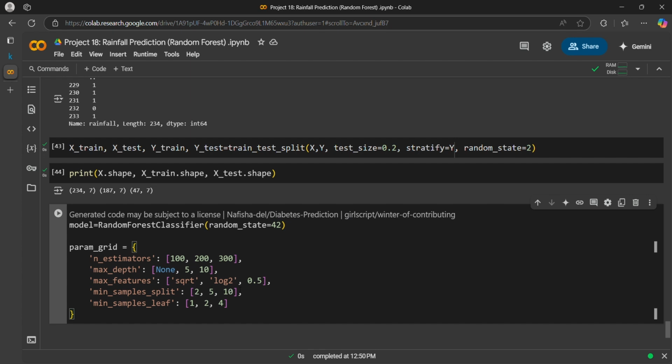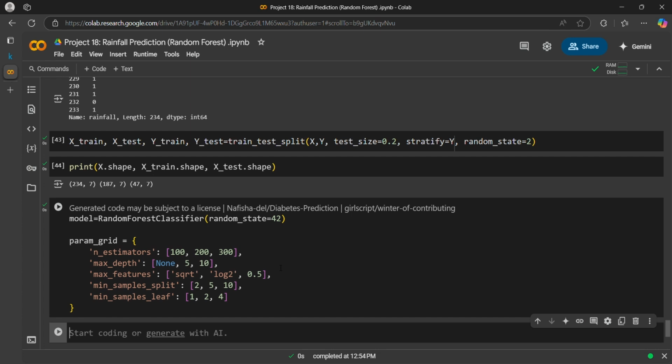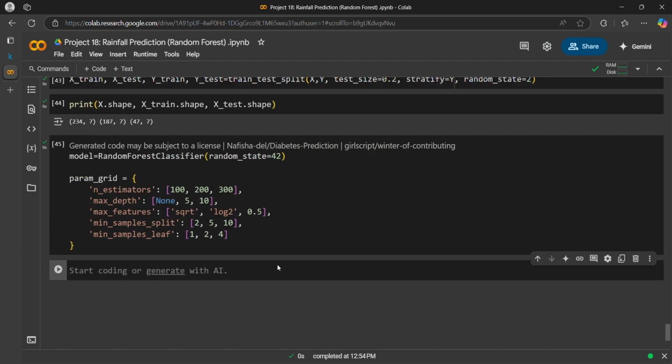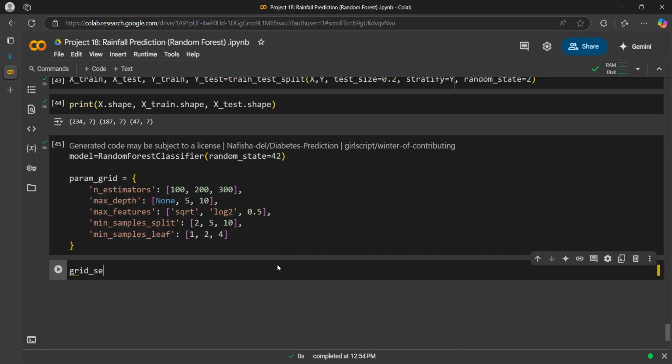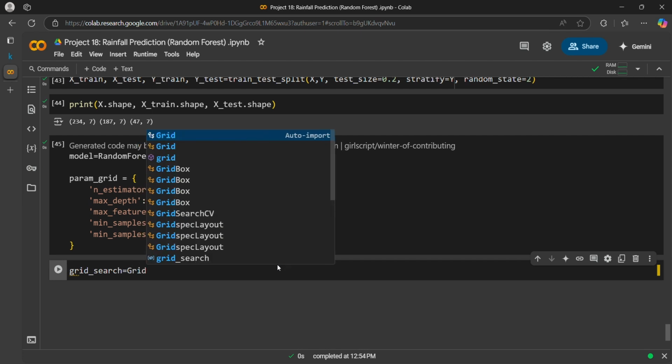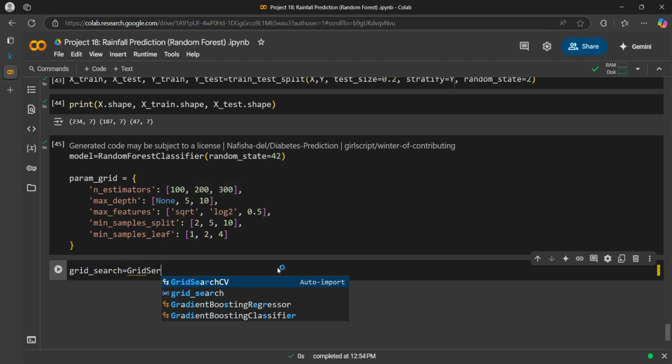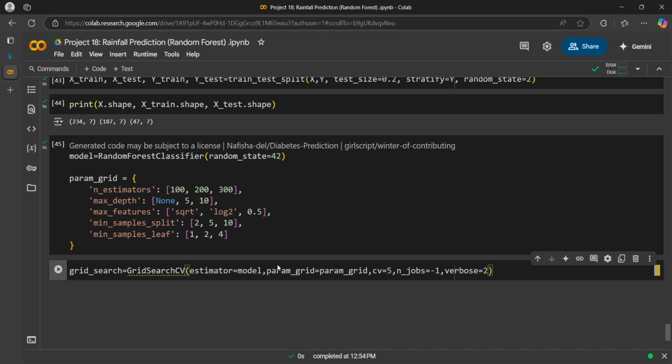Now we will hyper tune with grid search. So grid search CV, estimator is equals to model, param grid is equals to param grid, CV is 5 and n jobs is equals to -1. Great.